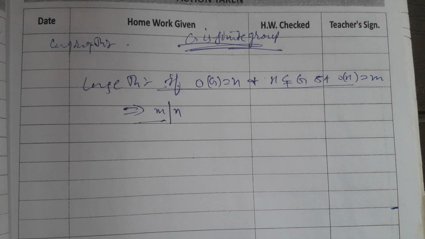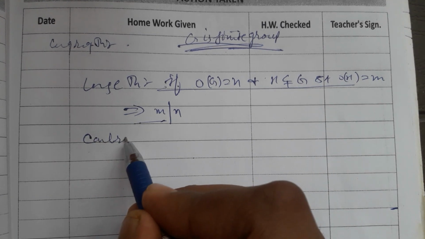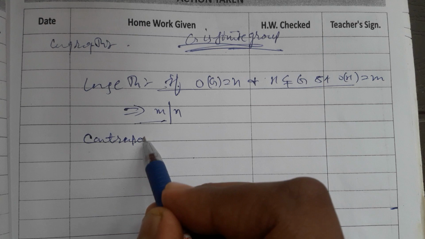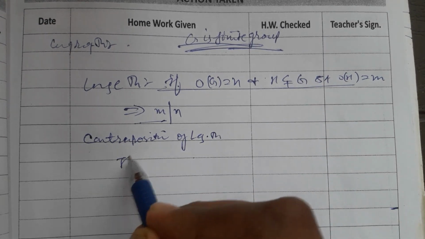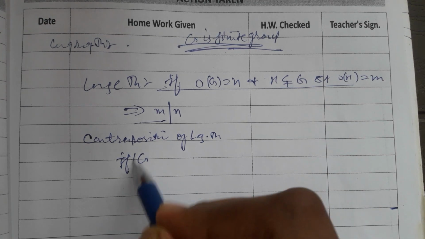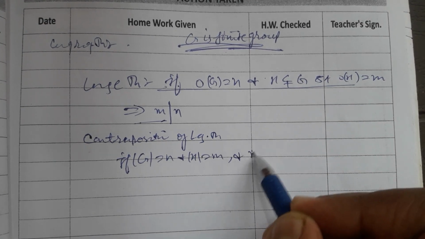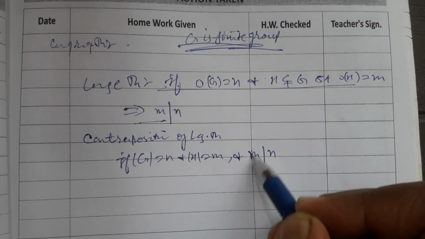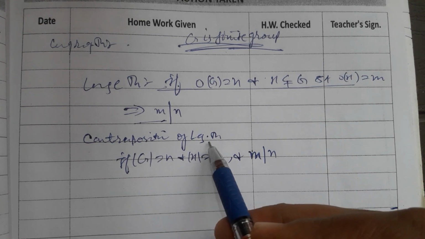Now, the contrapositive of the Lagrange theorem. If the order of G equals n and the order of H equals m, and m divides n, this is the Lagrange theorem.